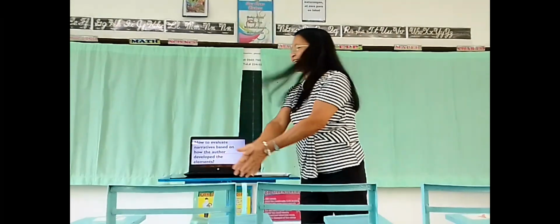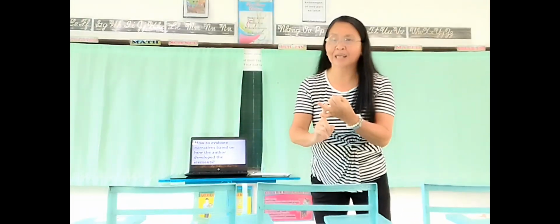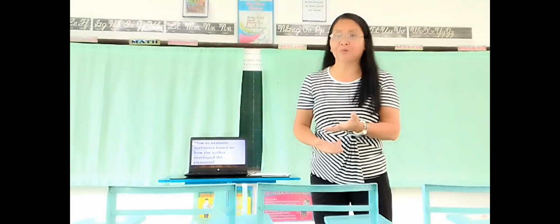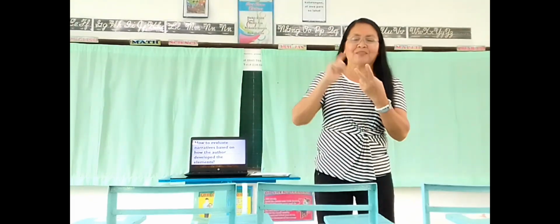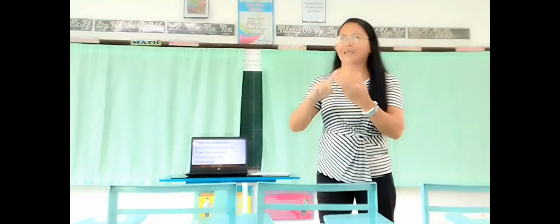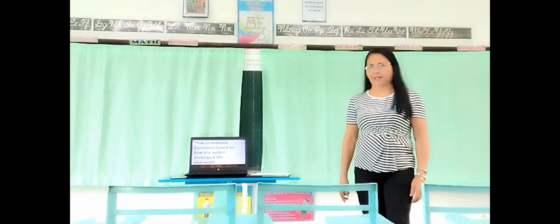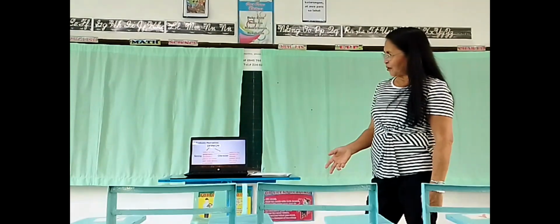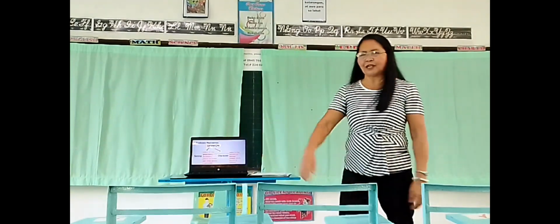Okay, very good, Christine. Now, when we are going to evaluate a narrative based on the two elements only, we will simply give out our opinion by answering only two questions: how and why. And these two questions that we answer, as our opinion, are not based on facts. It is only our opinion. That is how to evaluate the narratives that we read. If you are going to evaluate narratives, you only set your opinion, you think about the setting, you think about the characters. Give your answers to the questions.